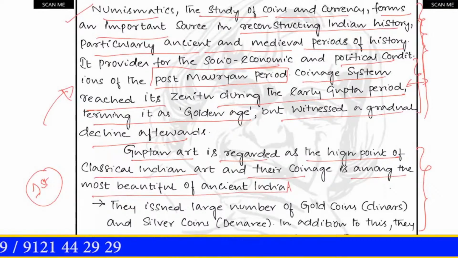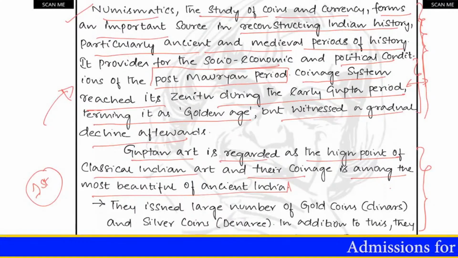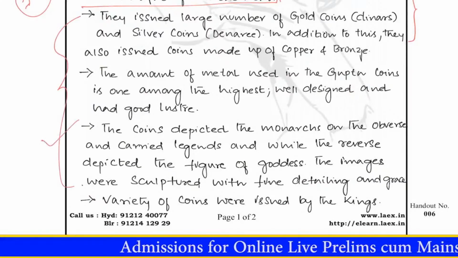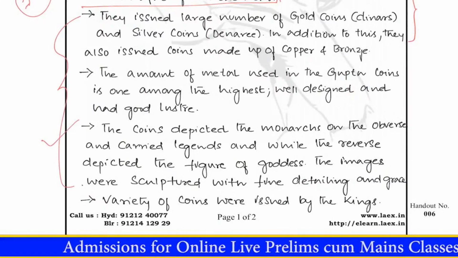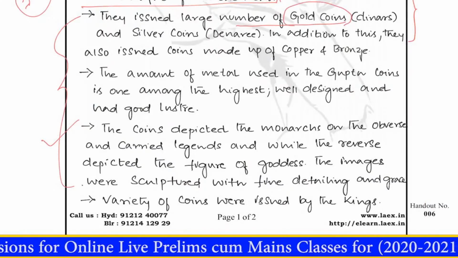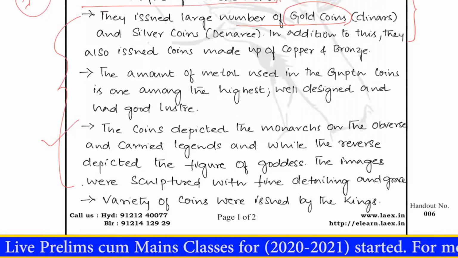Though we know that Kushans and Satavahanas had well established coinage systems, this coinage system reached its zenith and climax during the Guptan period, especially during the period of Samudragupta, Chandragupta and Kumaragupta. Now we will see various features of numismatic art during the Guptan period. They issued a large number of gold coins. Of course, they were not the first to issue gold coins, but they issued them in large numbers, and they also issued silver coins.